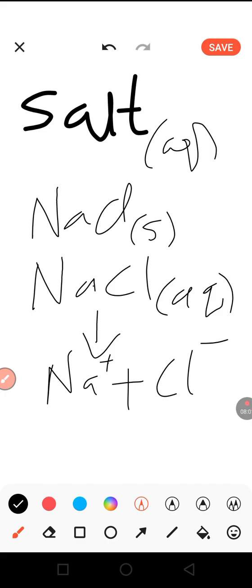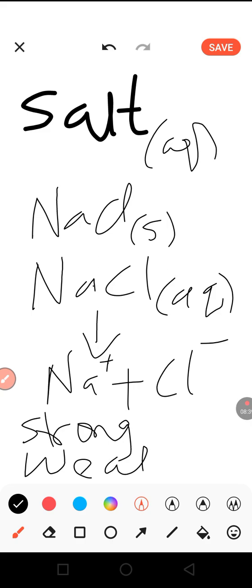Now, we also look at this electrolyte. Electrolytes can be classified into two. We have strong electrolytes and we have weak electrolytes. A strong electrolyte is an electrolyte that ionizes completely in solution. The examples we have given above of an acid, of a base, or of a salt, they are all strong electrolytes.